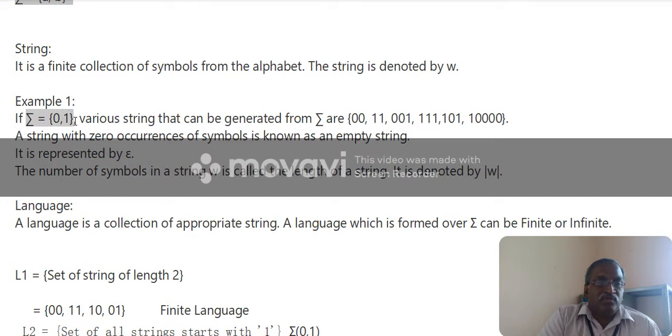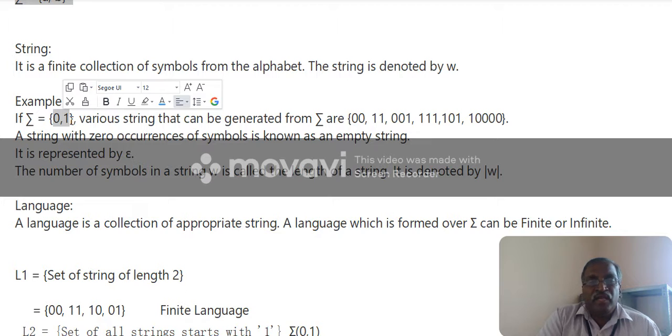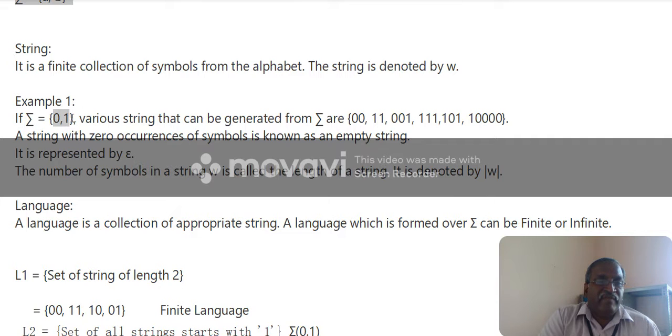Suppose there is an example here: sigma equals {0, 1}. So various strings can be generated from the alphabet. 0 and 1 are two symbols, from which we can generate any number of strings. For example, suppose I give a constraint that the string length will be 2.